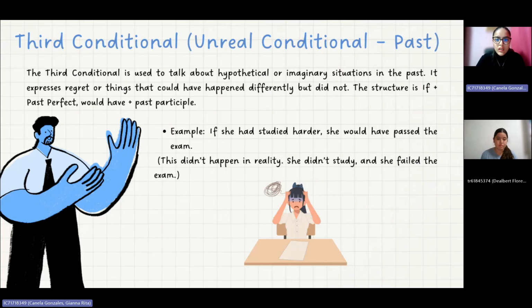For example, if she had studied harder, she would have passed the exam. This didn't happen in reality. She didn't study and she failed the exam.